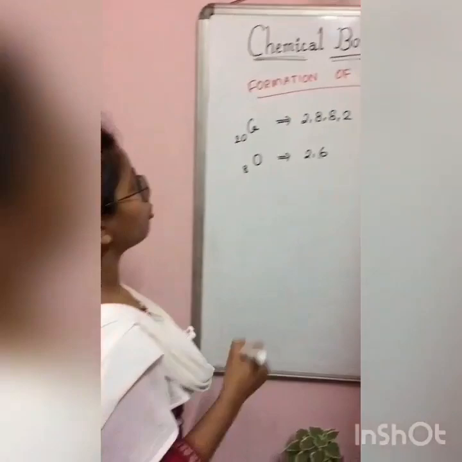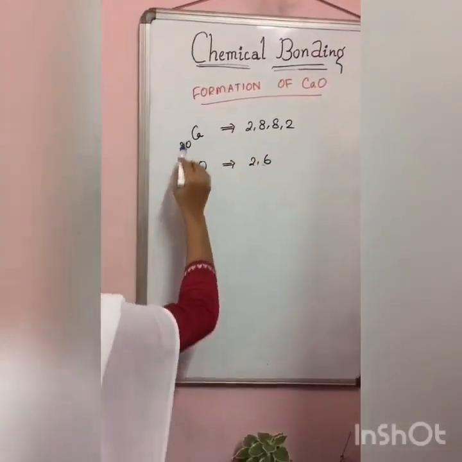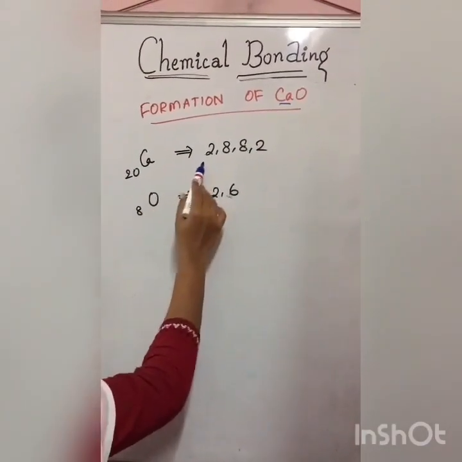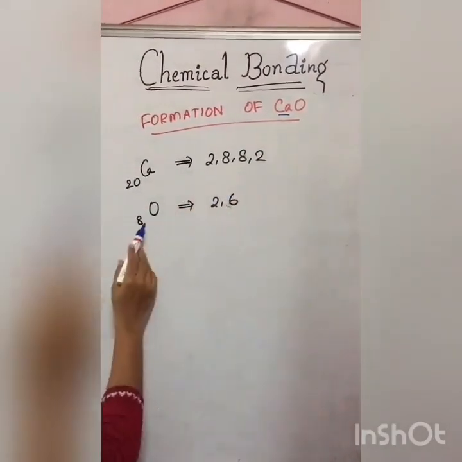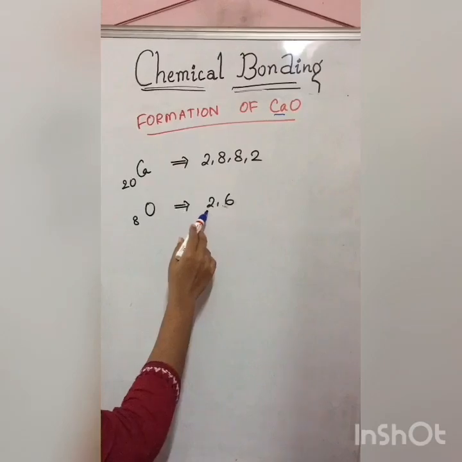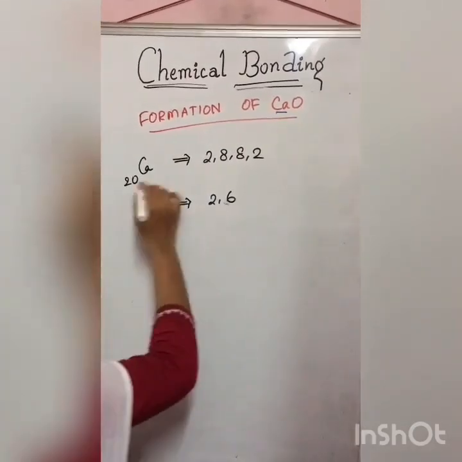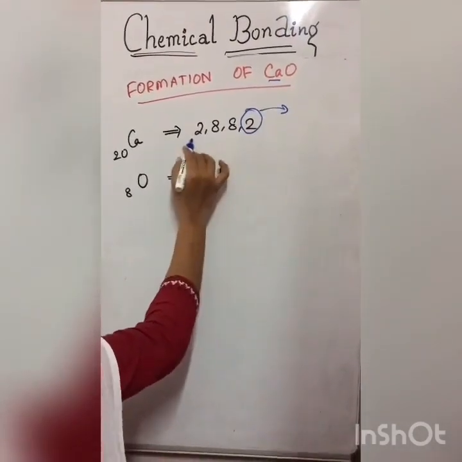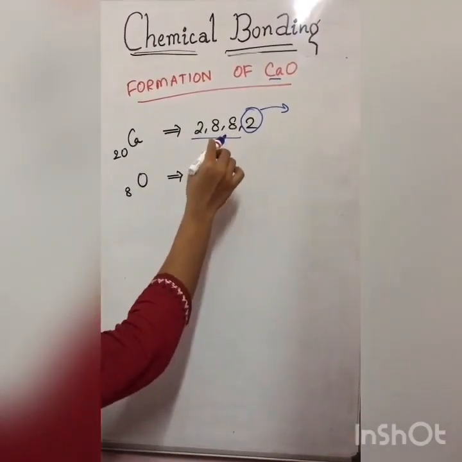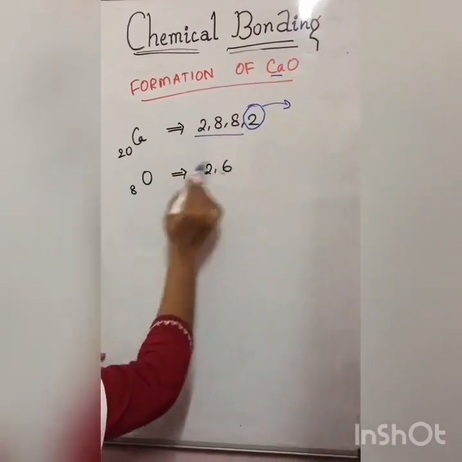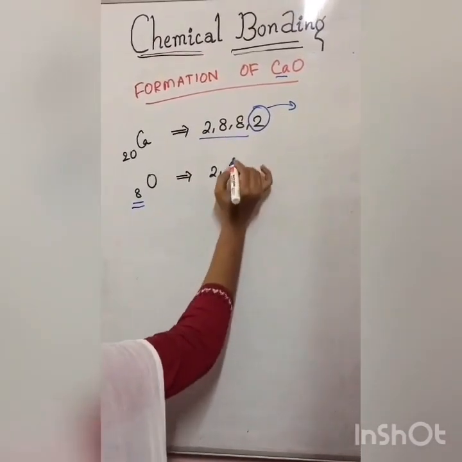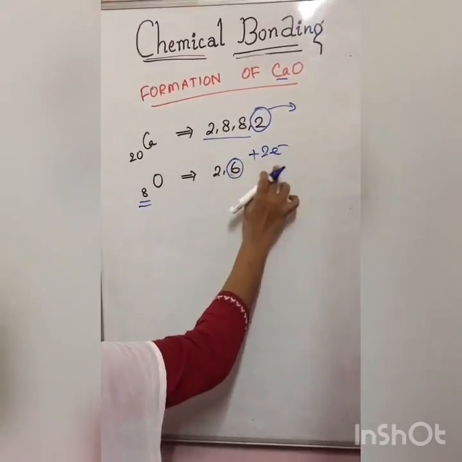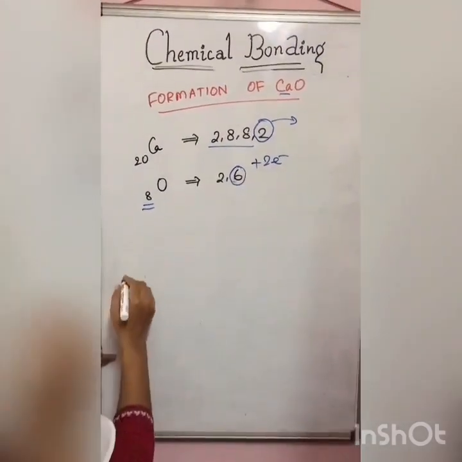Next we see the formation of calcium oxide. The metal is calcium. Calcium has atomic number 20, so the electronic configuration is 2,8,8,2. Oxygen is 8, so the electronic configuration is 2,6. Now calcium has 2 excess electrons. If it loses these 2 electrons, it will get stable octet stabilization from the argon configuration. Oxygen has 6 electrons in its outermost shell, so if it gets 2 electrons, then it will have the stable octet configuration of neon gas.